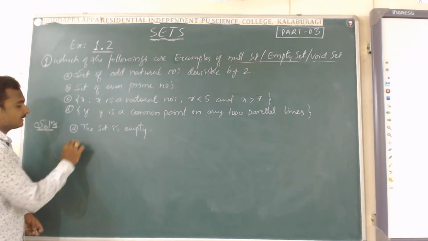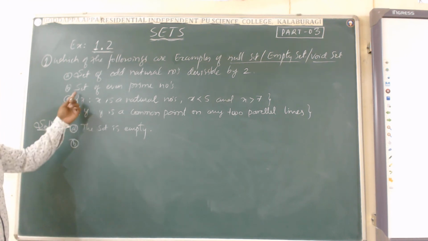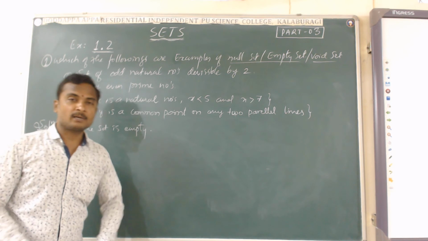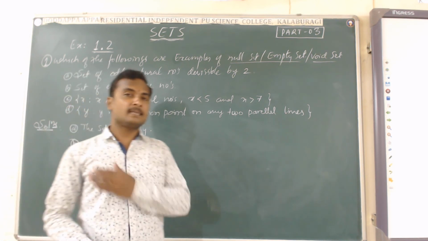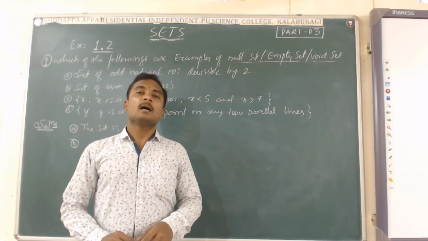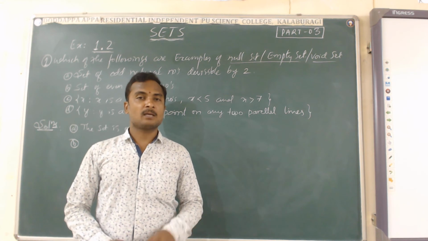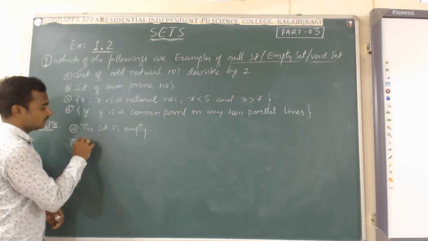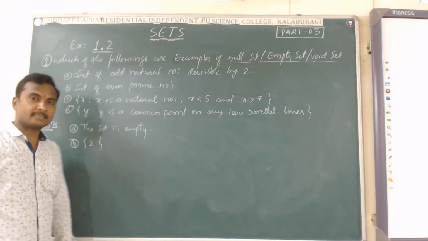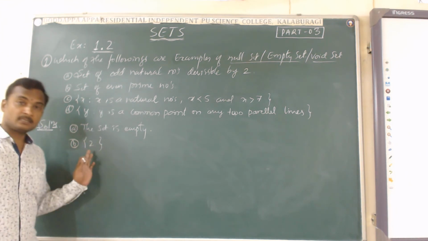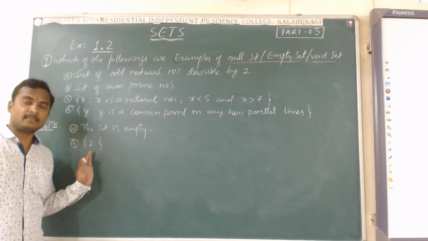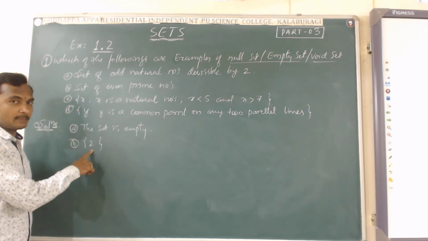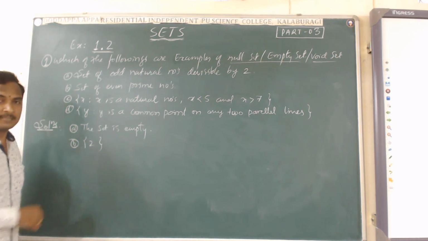Look at the second example. Read the second question. Set of even prime numbers. Tell me what the even prime numbers are. In the list of the prime numbers, the only even prime number is 2. It means the set contains 2. You can see there is at least one element. Therefore, the given set is not empty. This set has the element 2.